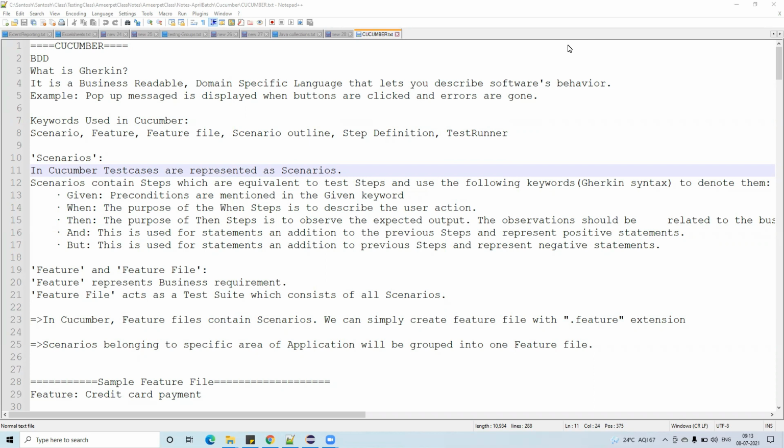So cucumber is a framework. Like TestNG is a framework, we know that one. Like the same, we also have one more framework which is cucumber. So these are the two different frameworks we are learning. One framework is already done, and another framework we are learning today, which is cucumber. If you understand TestNG very well, then understanding cucumber is very easy. This is what I was telling in the previous days. Now you will understand why it is easy.